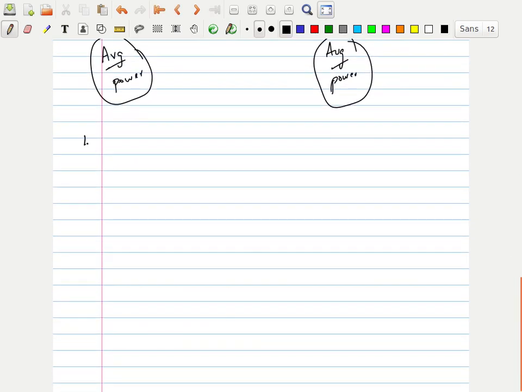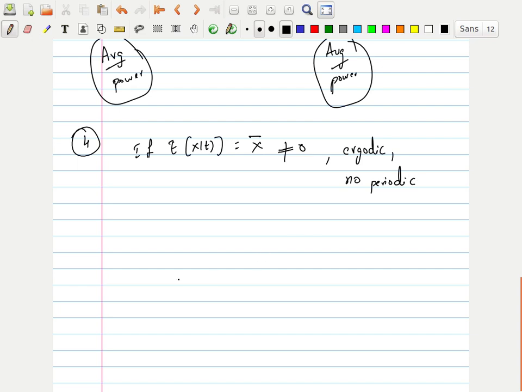Now the fourth property: if the expectation of x of t is x bar, which is not equal to 0, and the process is ergodic with no periodic components, meaning it's not a periodic signal, then I can write the limit as mod tau tends to infinity of Rxx of tau as the mean square. So the mean has some value and this is an ergodic function with no periodic components, and if you want to find the autocorrelation, it's nothing but the mean square.